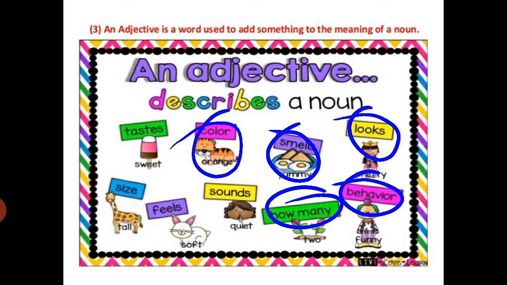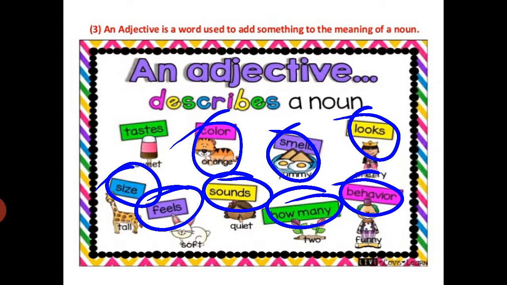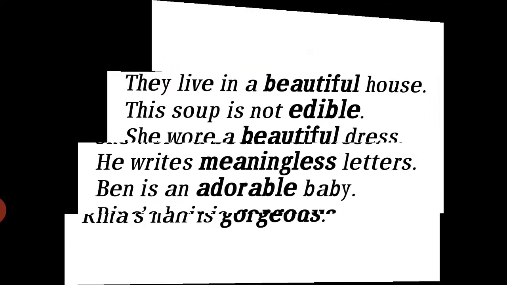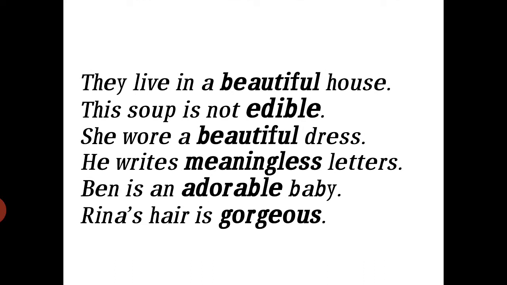Two roses. And sound, it describes about sound, whether it is quiet or loud. And it describes about feel, how it feels, soft, like that. And it is about size, whether it is short or tall. So that is about a describing word. Let us have an example.